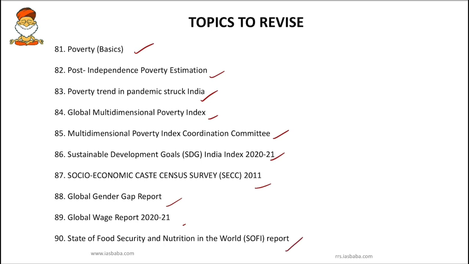All these reports and indexes were recently released and they were in the news. They are important because they provide some in-depth analysis on poverty, on inequality, or hunger, etc. So that's the reason all these topics are important.